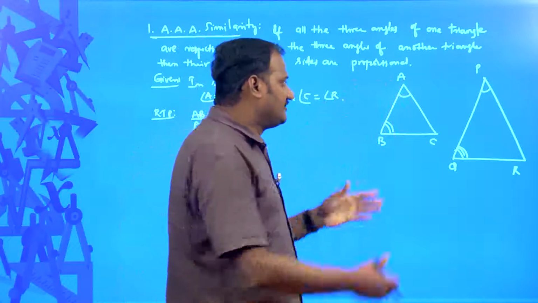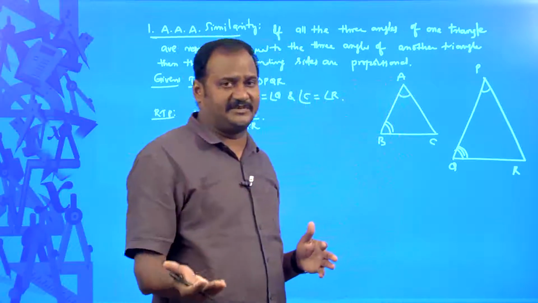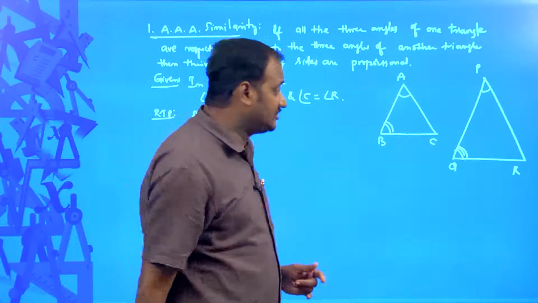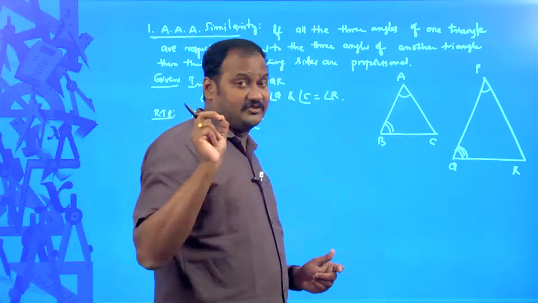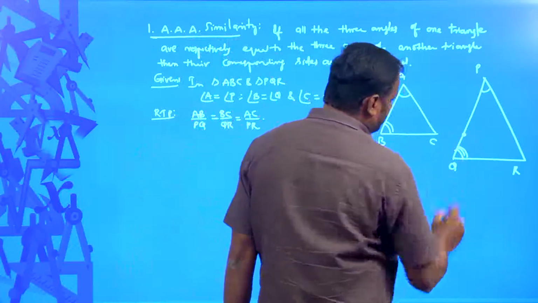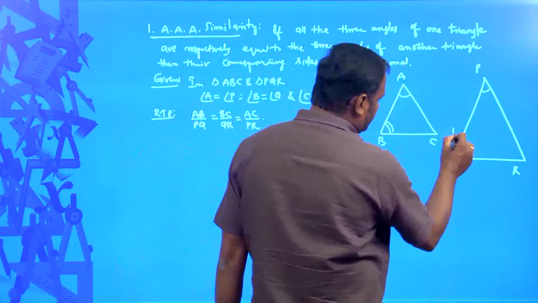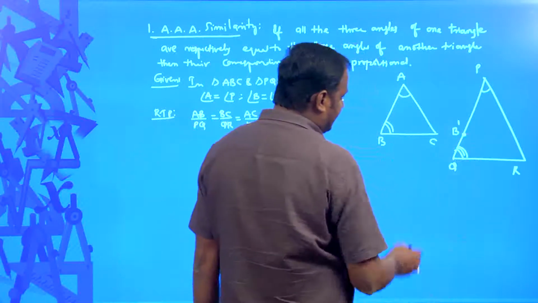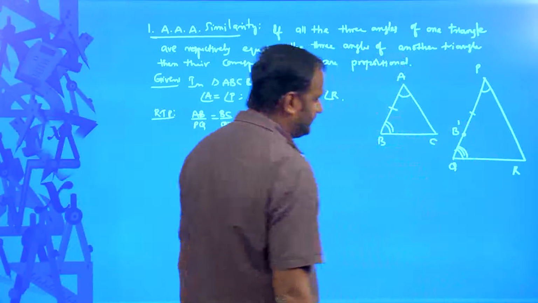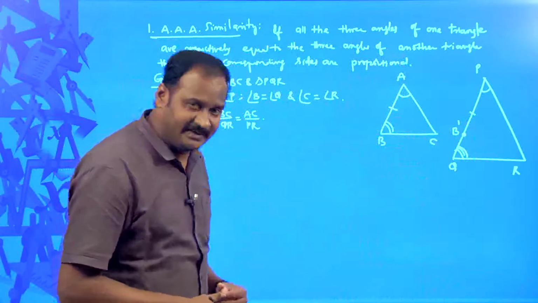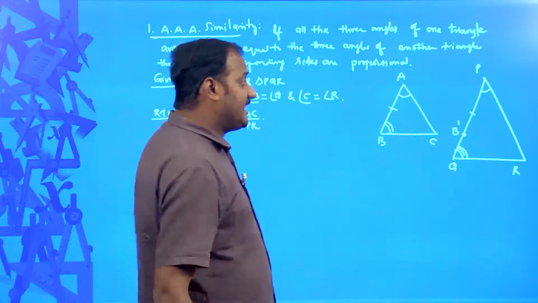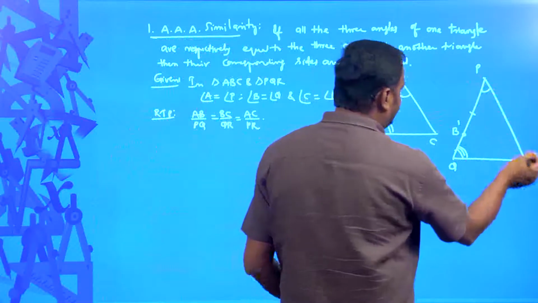Then what? For example, PQ is equal to some 7 centimeters, then AB must be less than 7 centimeters, whatever it is. So, that point I will have to utilize here, and I am taking one point on PQ. That point is going to be B dash, such that AB is equal to PB dash. Did you understand how I am taking B dash point on PQ? Right. Similarly, I am taking one more point on PR.